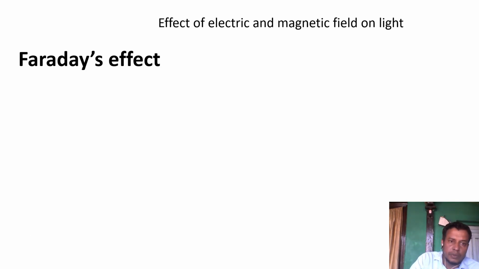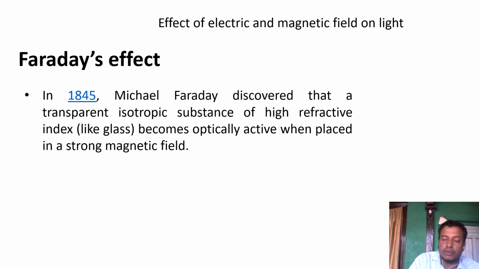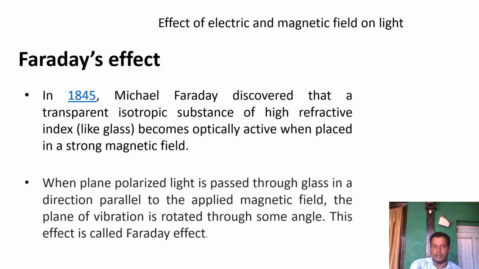A similar effect was observed by Michael Faraday, in the presence of a magnetic field instead of an electric field. In a magnetic field, isotropic substances become optically active when placed in a strong magnetic field. This is the Faraday effect.